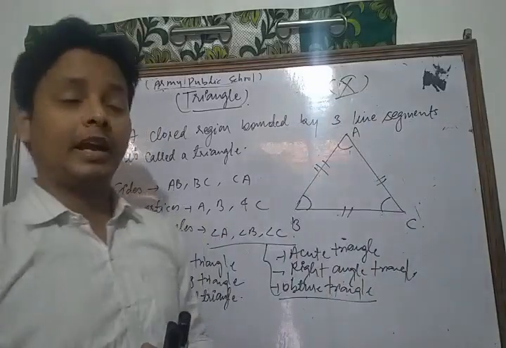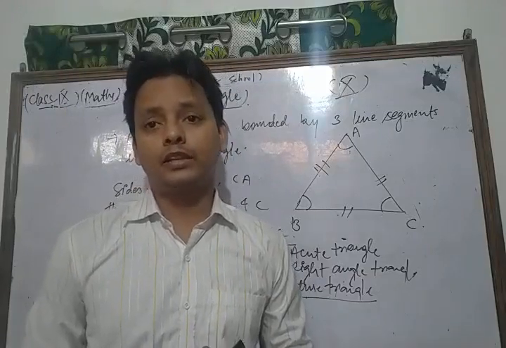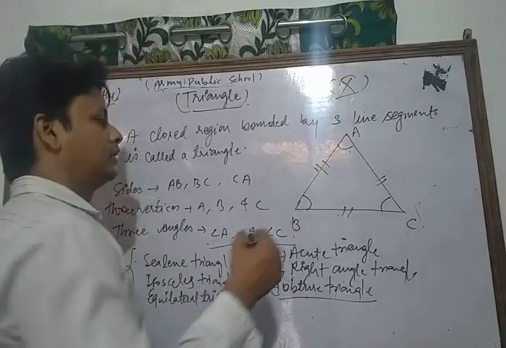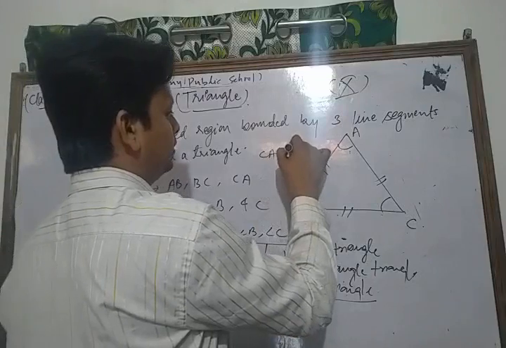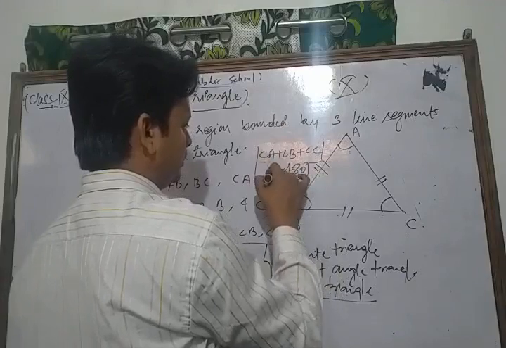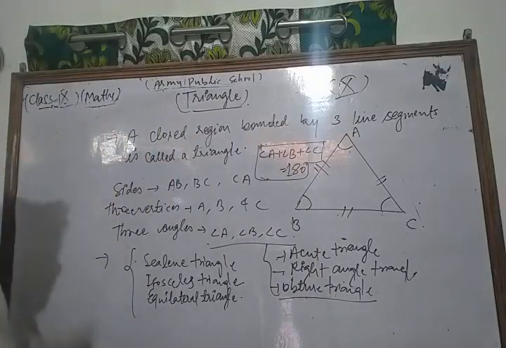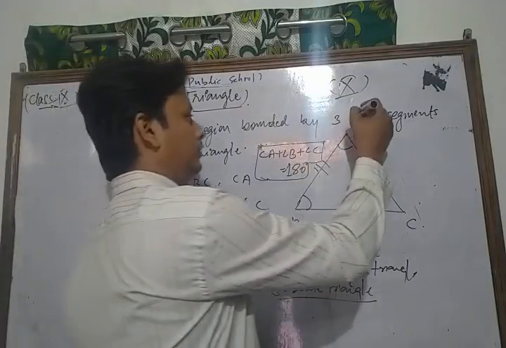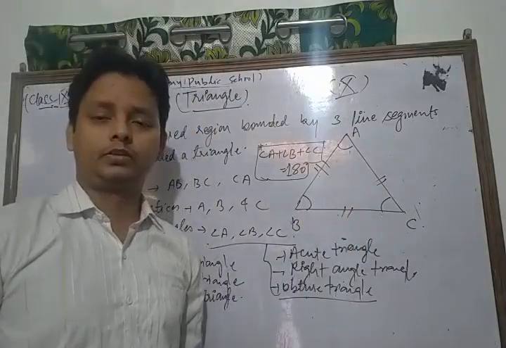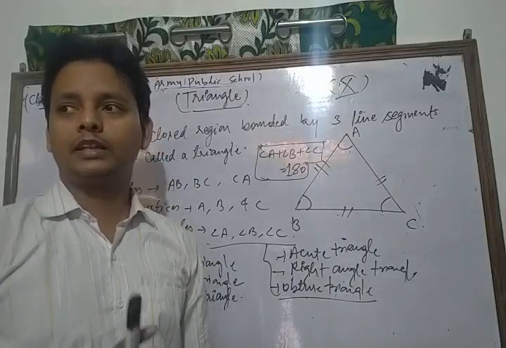Now one of the most important topics is the angle sum property of the triangle. You know that the angle sum property of the triangle is that the sum of all interior angles of the triangle is 180 degrees. Means angle A plus angle B plus angle C is equal to 180 degrees. This is the angle sum property of the triangle.